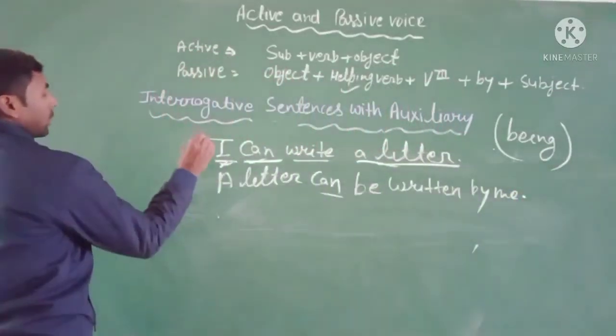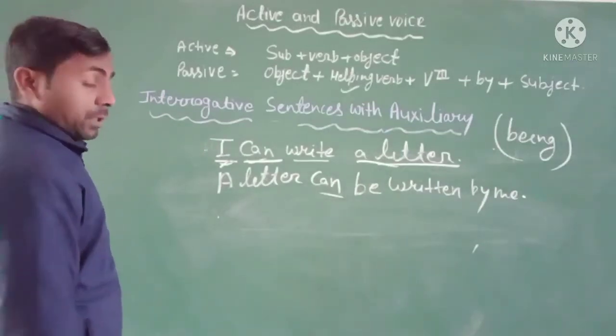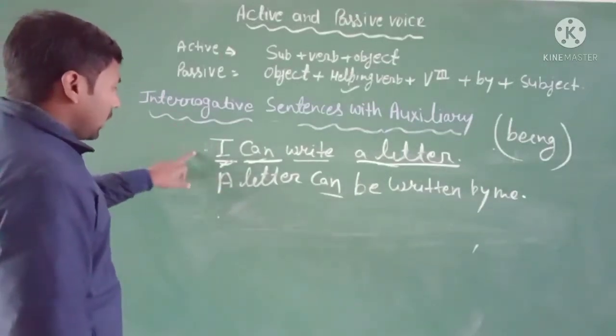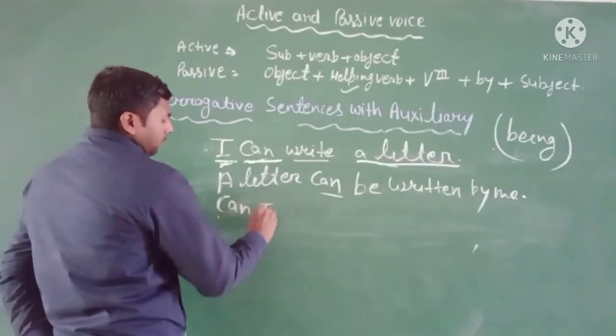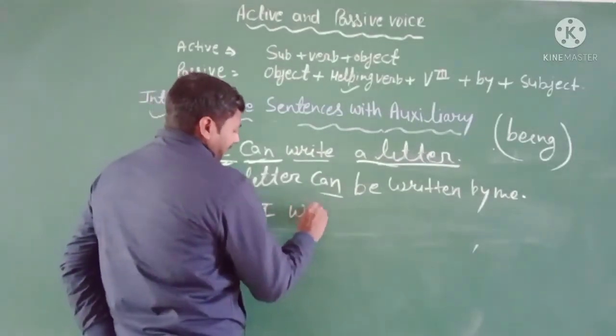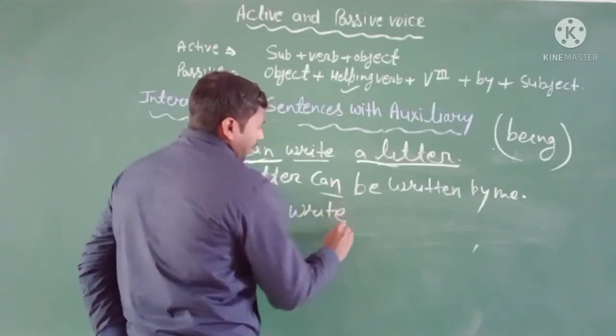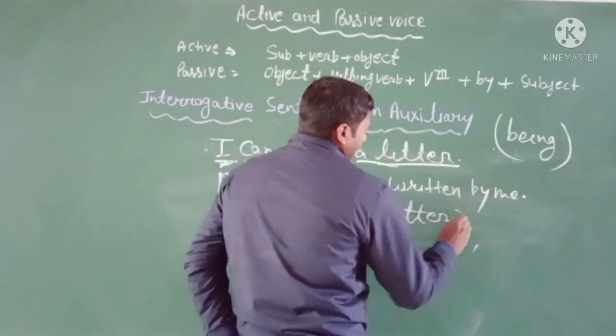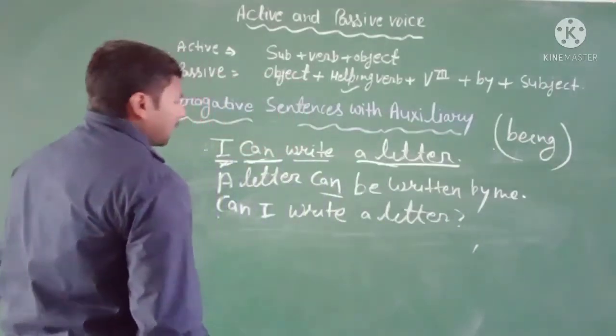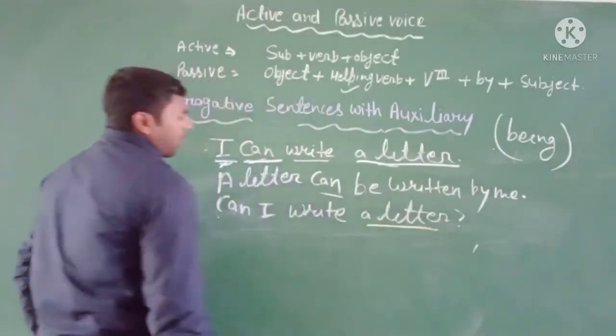If this sentence is into the interrogative, just like that, can I write a letter? Then you simply change it as this is the object.